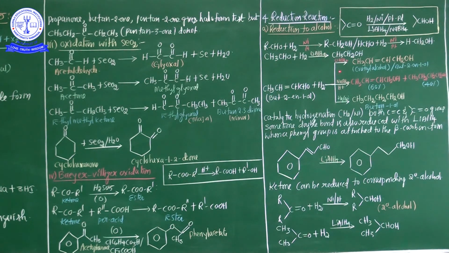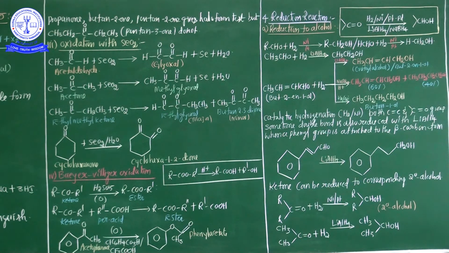So what kind of reducing agents are used here? Lithium aluminum hydride or sodium borohydride. My dear students, lithium aluminum hydride is a much more powerful reducing agent than sodium borohydride. It not only reduces aldehydes and ketones, but also acids, esters, acid chlorides, amides, nitriles and nitro compounds. But sodium borohydride in C2H5OH reduces specially aldehyde to alcohol and does not reduce acid, ester and epoxide.